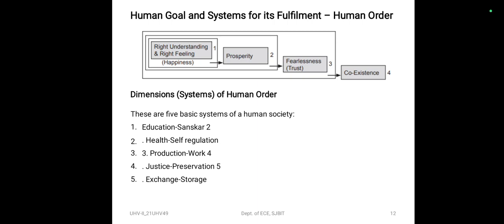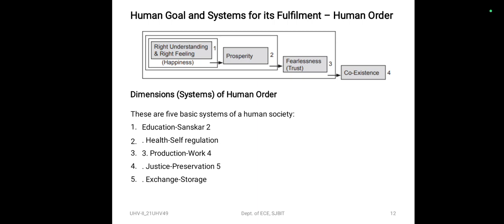So here, if we refer to this picture, the first and foremost is the right understanding and right feeling, because it ensures happiness in the individual and also prepares the base for the other three. Without right understanding and right feeling, it's not possible to identify the need for physical facility. Therefore, right understanding and right feeling has to come before prosperity.